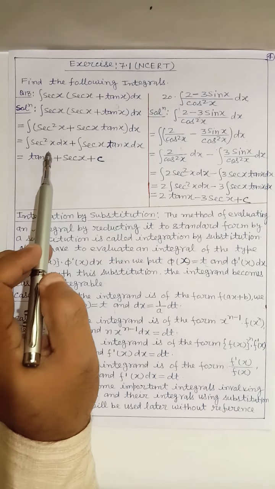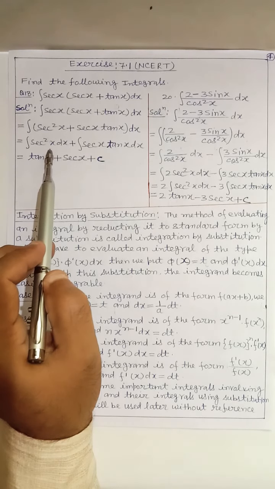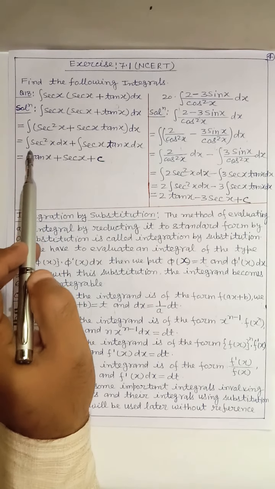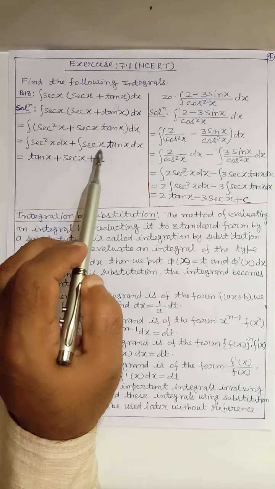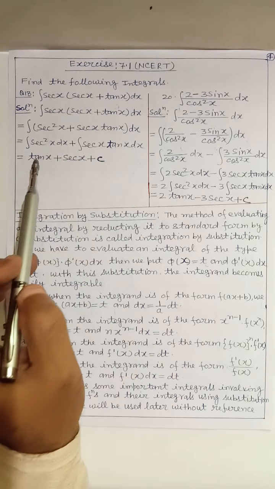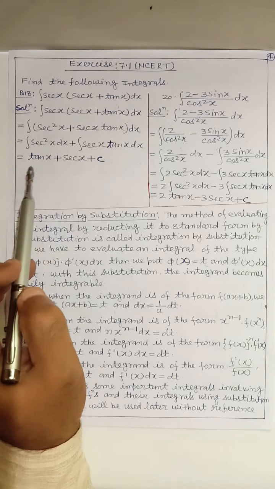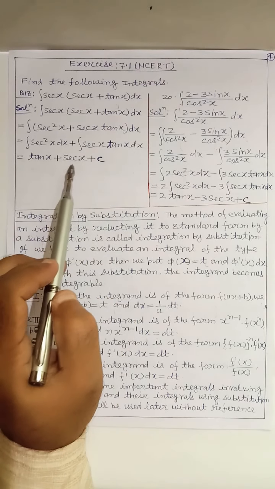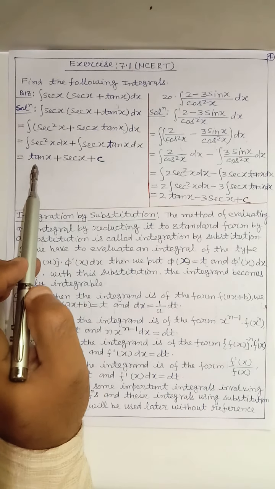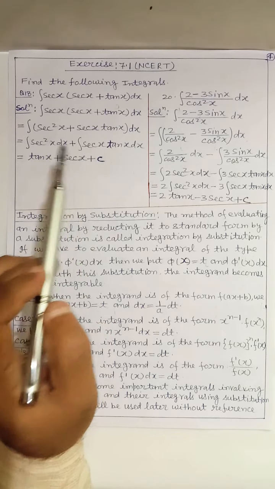Using the result of theorem 2, which we have discussed above, we can write the integral of sec² x dx plus the integral of sec x tan x dx. Already we know the integral of sec² x dx equals tan x, and the integral of sec x tan x dx is sec x. So we get tan x + sec x + c, where c is a constant.